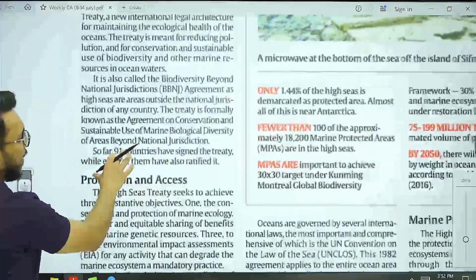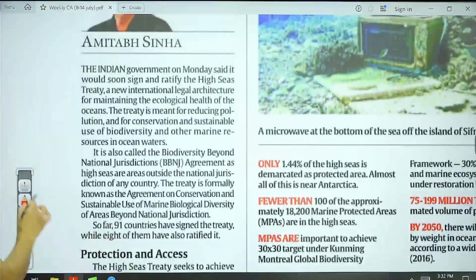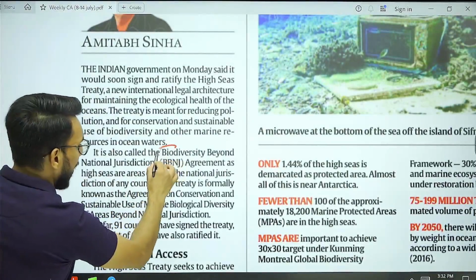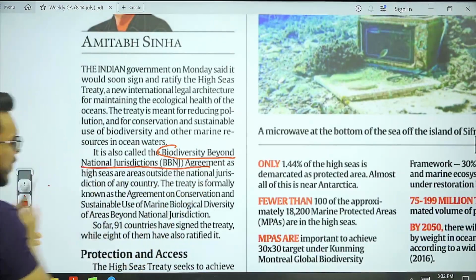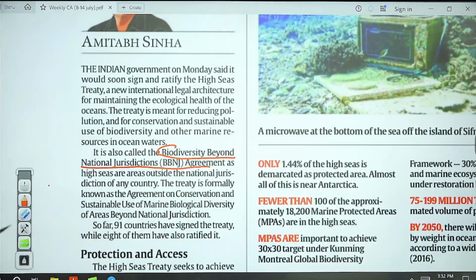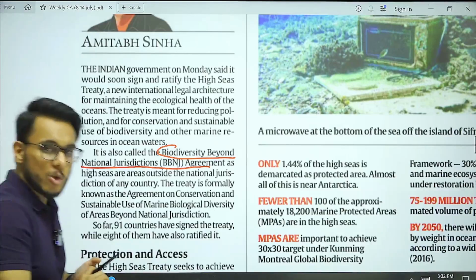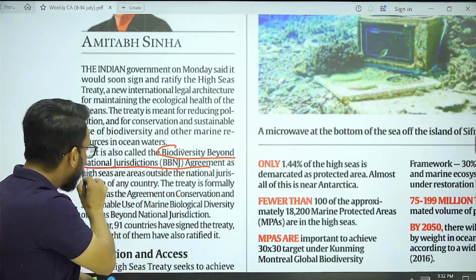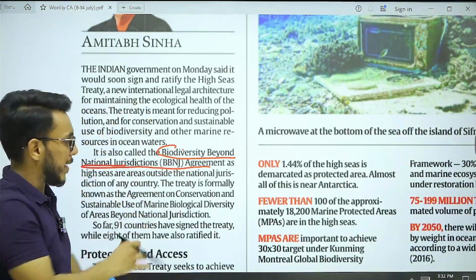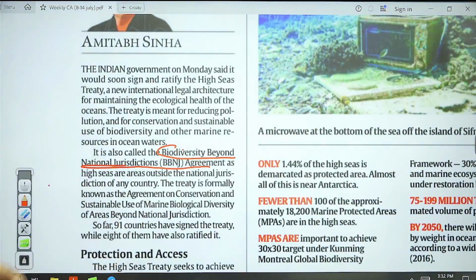Now the formal name: Biodiversity Beyond National Jurisdiction Agreement. I told you, beyond 200 nautical miles, the jurisdiction of the countries doesn't extend. So biodiversity beyond national jurisdiction means beyond the 200 nautical miles. The BBNJ treaty.